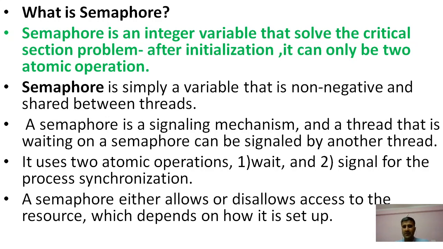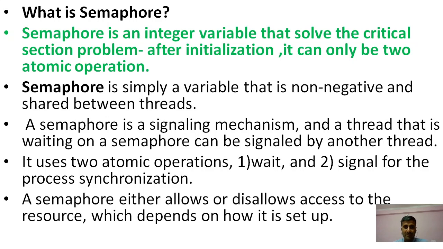If we discuss the operations that can be done with the help of a semaphore, we can use the atomic operations wait and signal. So simply, a semaphore is a variable that is non-negative and shared between the threads. It's non-negative, and threads are shared between two processes.